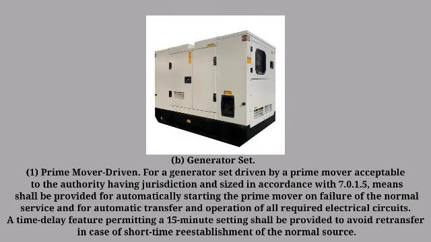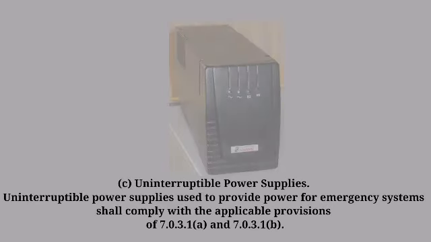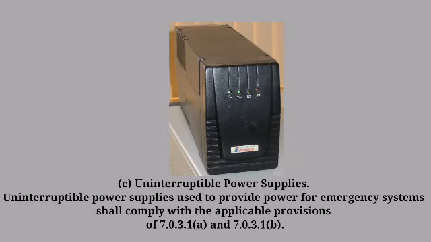B. Generator set, prime mover driven. A generator set driven by a prime mover acceptable to the authority having jurisdiction, of the size in accordance with 7.1.5, means shall be provided for automatically starting the prime mover on failure of the normal service and for automatic transfer and operation of all required electrical systems. A time delay feature with a 15 minute setting shall be provided to avoid retransfer. C. Uninterruptible power supply. An uninterruptible power supply used to provide power for emergency systems shall comply with the applicable provisions.